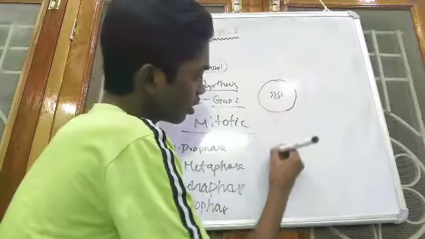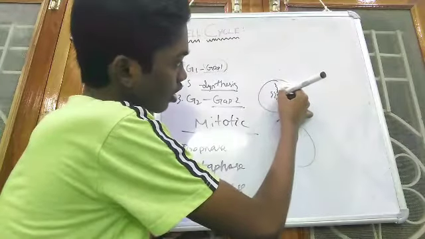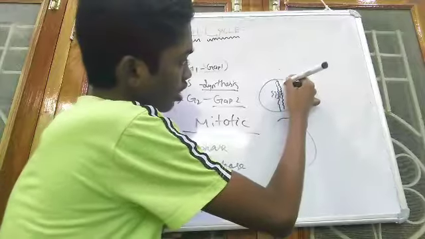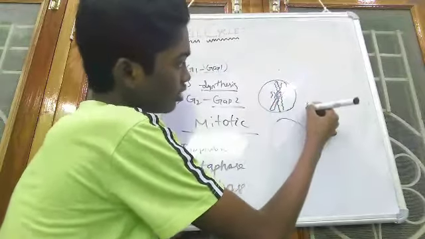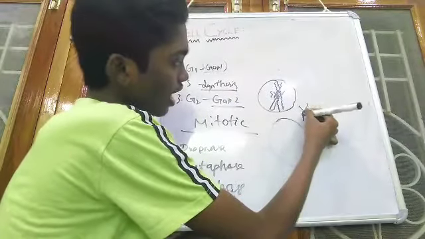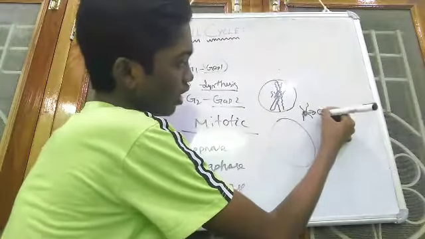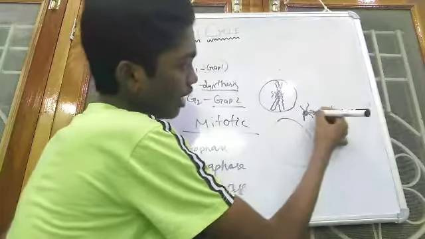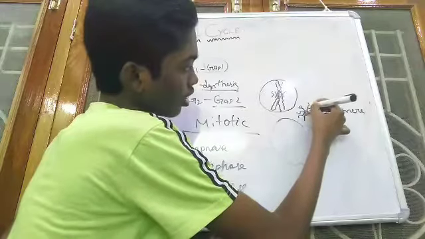In metaphase, and by the way, in prophase, this will be the structure, and here these two chromatids are attached to this point called the centromere, and from this centromere, centrioles will give rise.